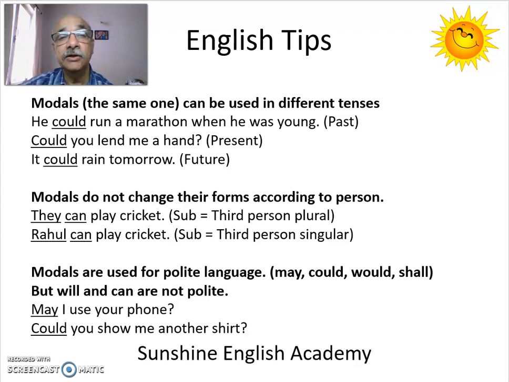But here we have two verbs. We have one helping verb, could, and another main verb, run. He could run a marathon when he was young. So the normal formula for tenses do not apply when we use modals.